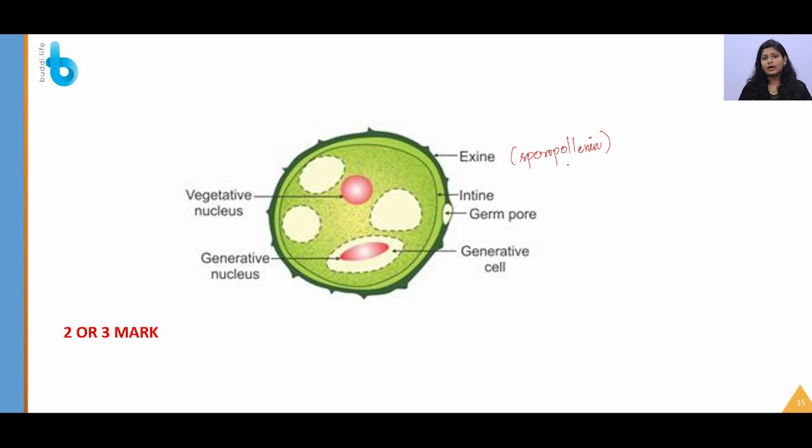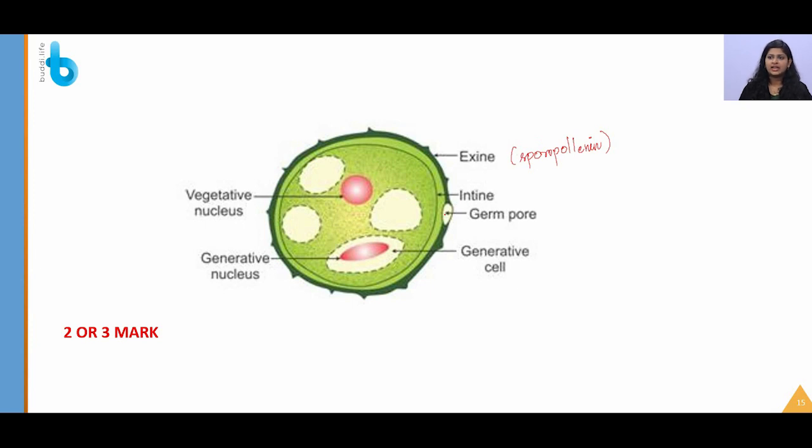And one question, why should this exine be hard? You may think that the answer is pollen grains should travel several miles apart and then they have to fertilize. So, to maintain their structural integrity, this exine is very hard. Due to the presence of sporopollenin, pollen grains are also stored or preserved as fossils.